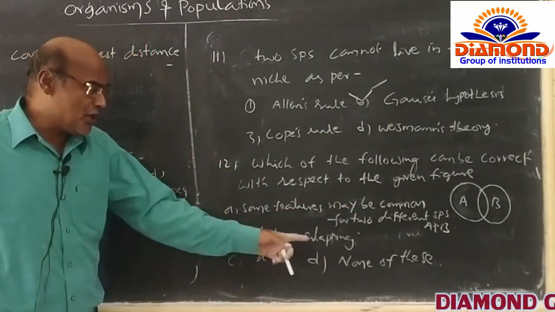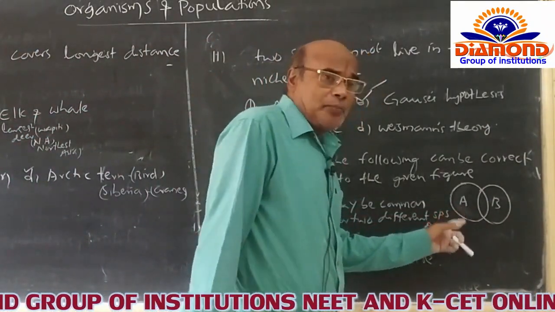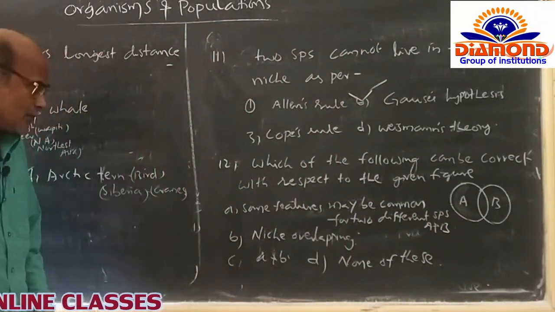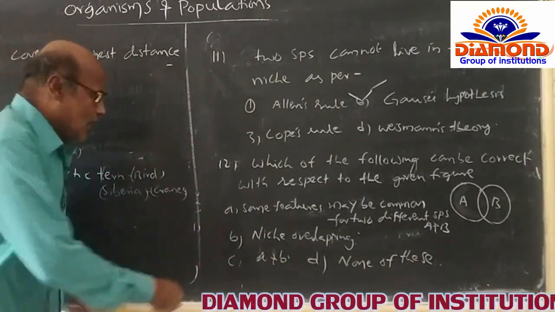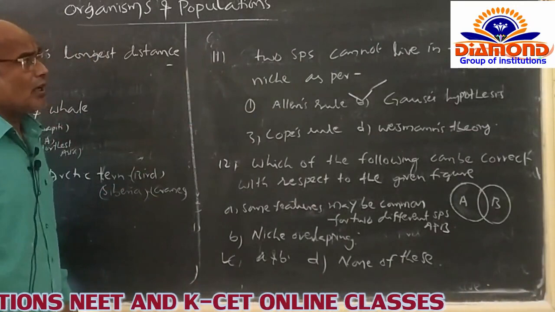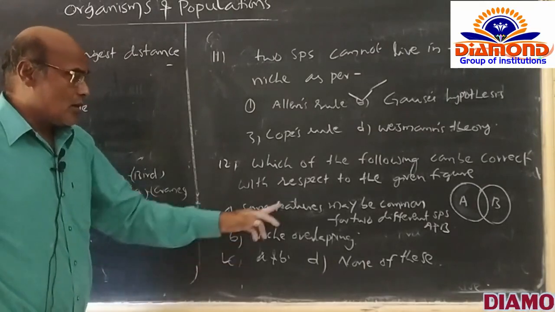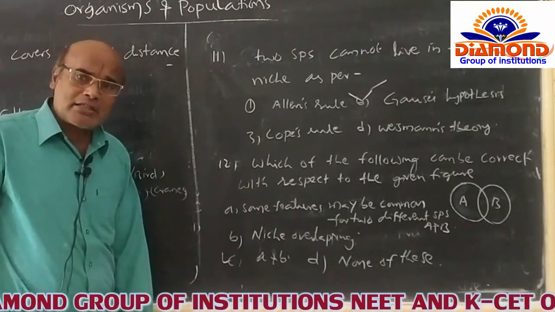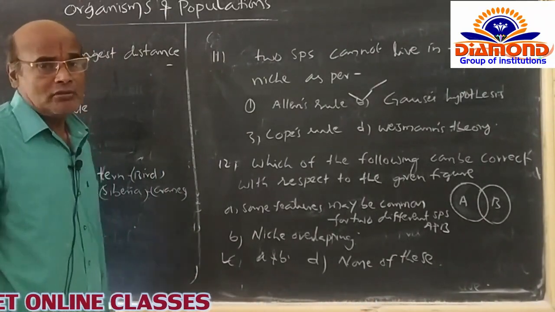And B option, niche overlapping. Naturally, the figure is saying that two different species can overlap their habitat. And C option is A and B. And D option is none of these. The C option is the better explained and better option for this question. Two species cannot live in the same niche, but these two characters can be present. Some features are similar, and while both organisms live in the same habitat, their niches can overlap. So that's why I'm opting for the C option for this question.